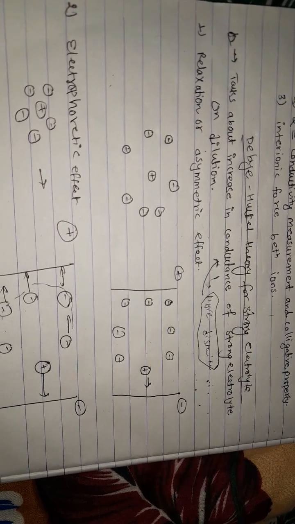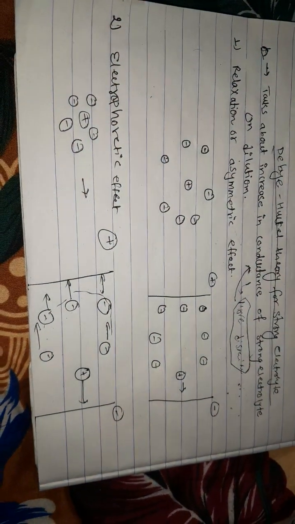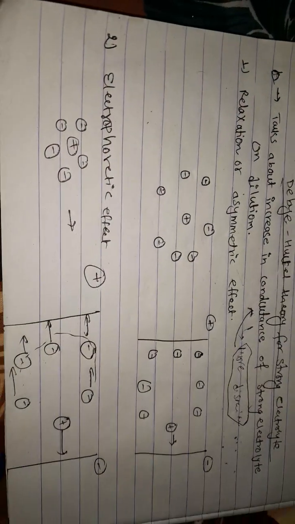And how is this effect overcome? By dilution. This theory talks about dilution. Here is another effect, which is the electrophoretic effect. So what is the electrophoretic effect?